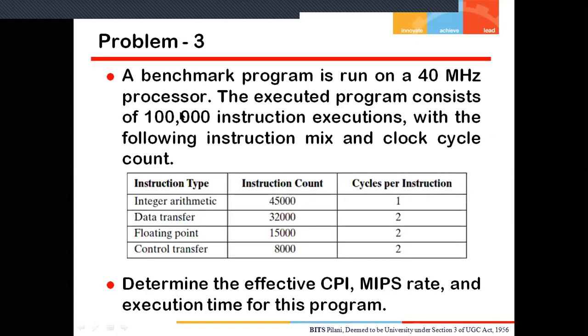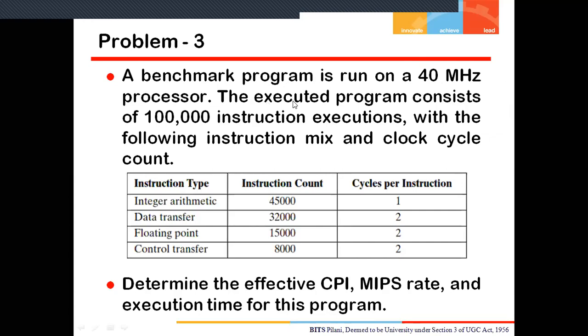The next question is: a benchmark program is run on a 40 megahertz processor. Now what is 40 megahertz? This is nothing but the clock rate. So once I put this value, how can we write it as in the previous one? 40 into 10 to the power 6, because this is megahertz, and we have to write 10 to the power 6 hertz when we convert megahertz into hertz.